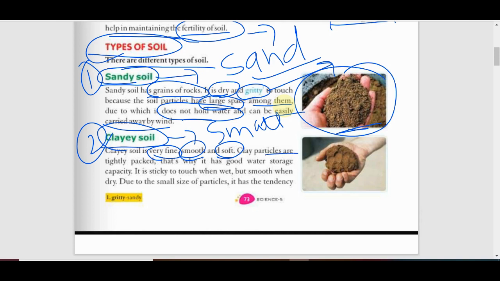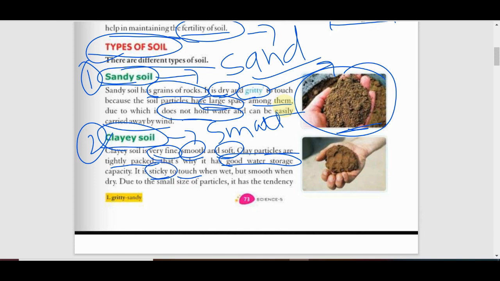So clay particles are very tightly packed because they are very small, so they can be easily tied together, and their water storage capacity is very good, because they have small molecules. If you add water in clay soils, it can be conserved for a long time, it will not evaporate easily. Okay, and when you touch them, it will give a sticky touch.